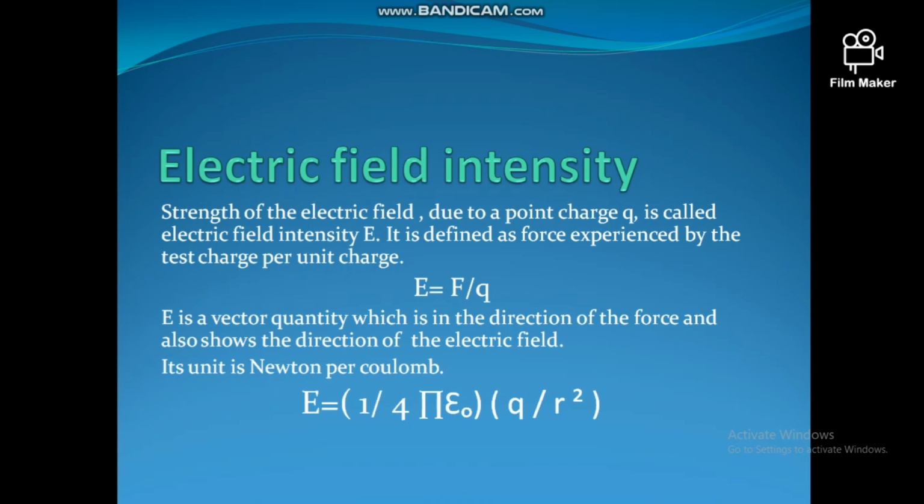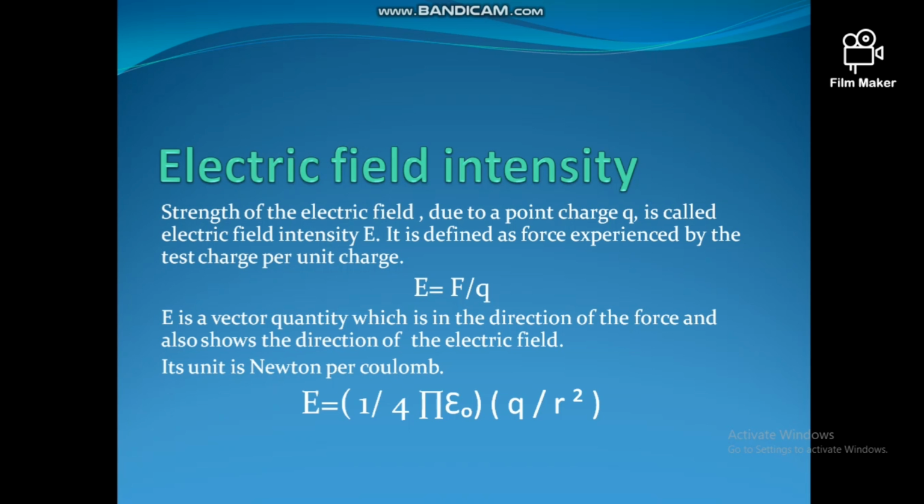Electric field intensity. The magnitude of the force experienced by a unit positive charge placed at a point in the electric field is called electric field strength, or simply electric intensity of that point. Mathematically, it is represented by E, and E is equal to F over Q naught, where F is the force experienced by the test charge Q naught when it is placed within the field of the point charge Q. This test charge should be very small as compared to the positive charge Q.